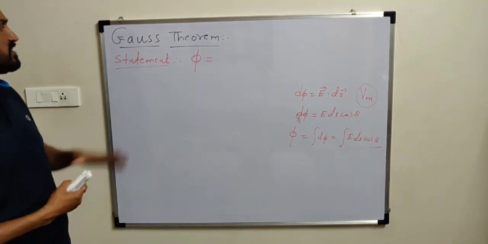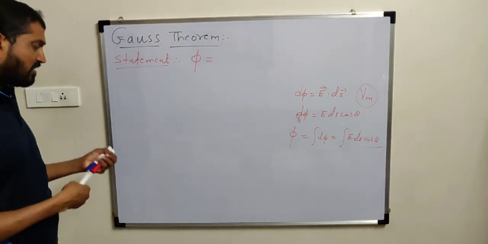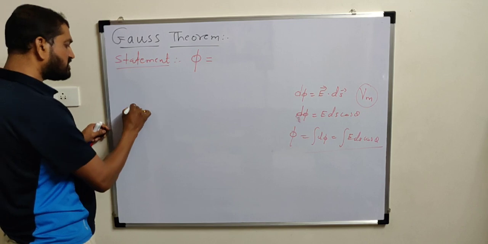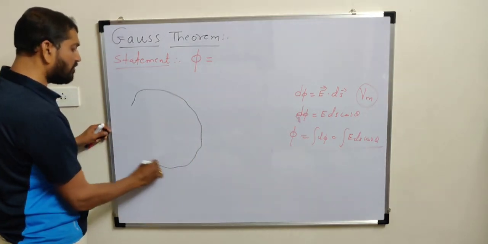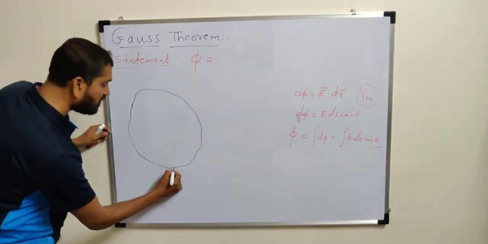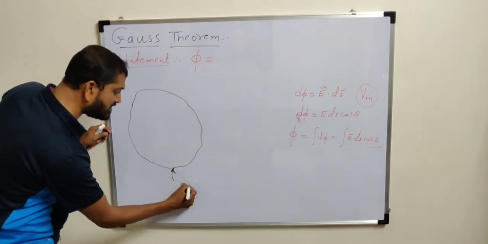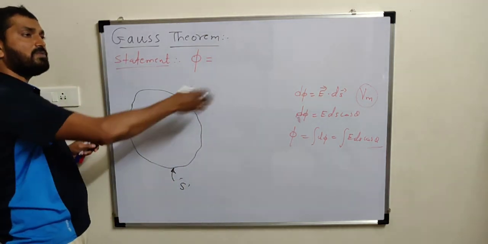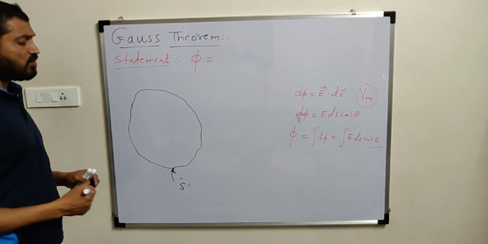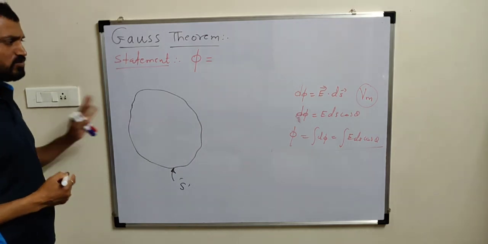Now this Gauss theorem states that for any closed surface, you just imagine this is a closed surface of any shape. Shape is not important. And it is inside an electric field. Suppose there is a uniform electric field in which this imaginary closed surface is considered.